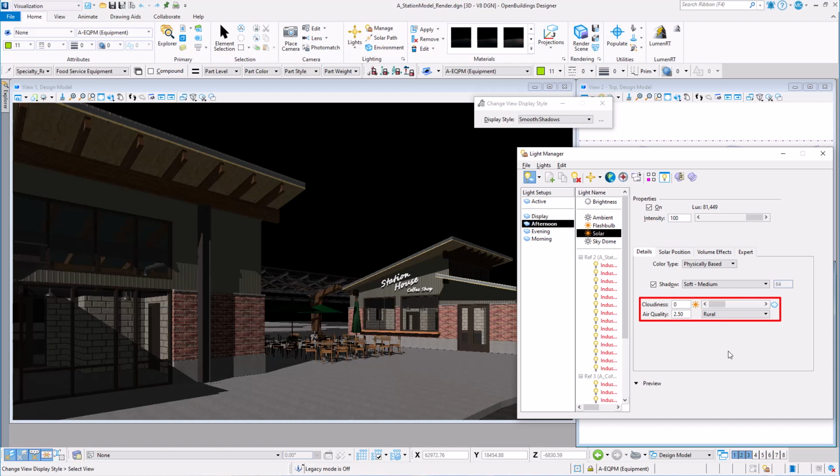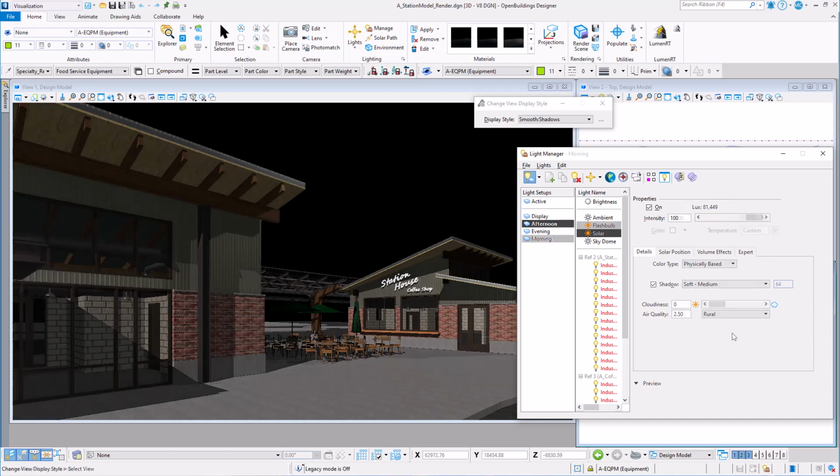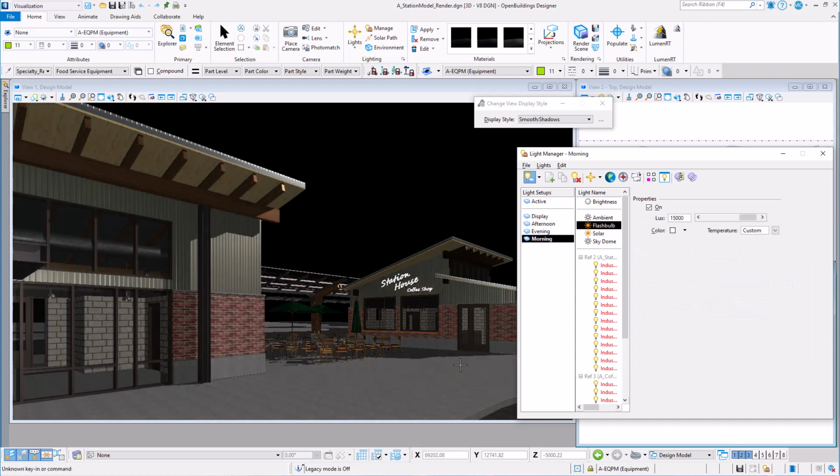Cloudiness and air quality will affect the intensity of the sun or the lux, which might then affect the darkness of the shadows, depending on the other lighting in the model. Let's switch to the morning setup.